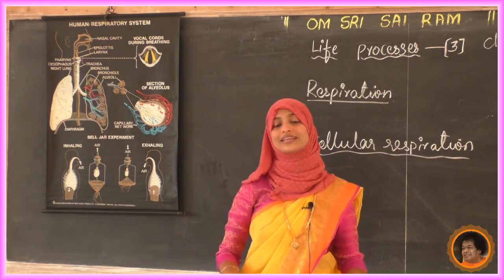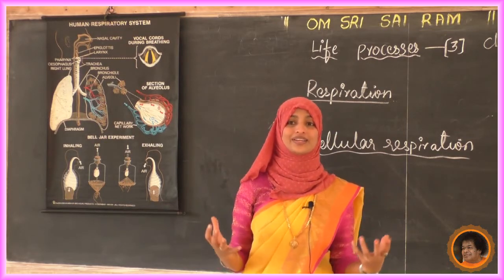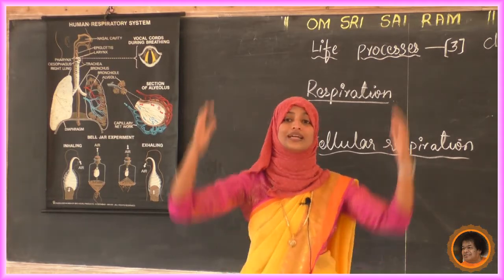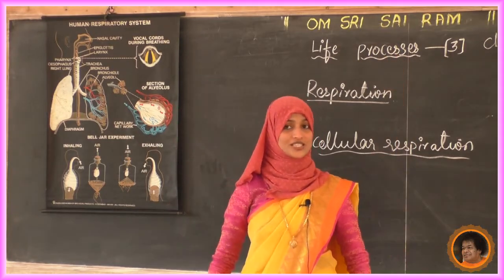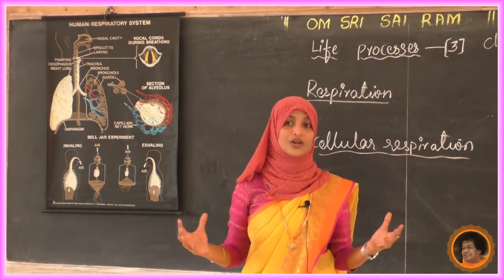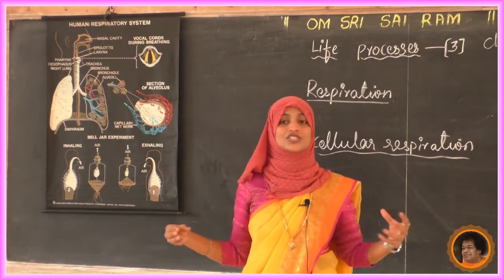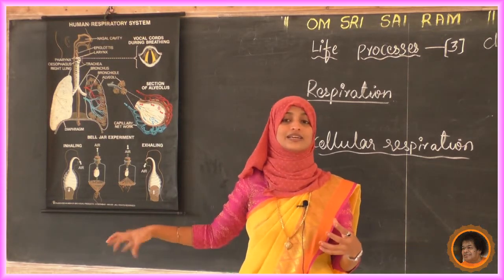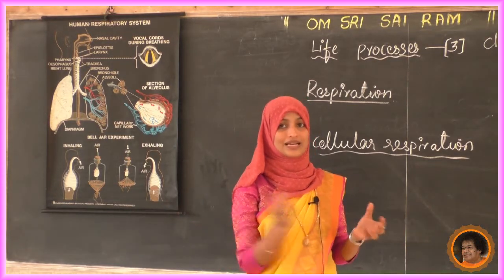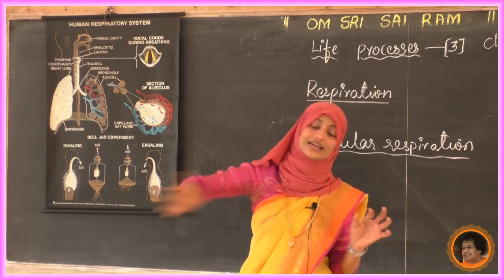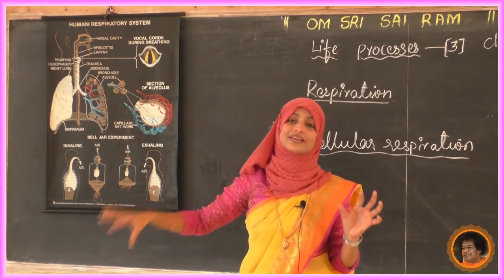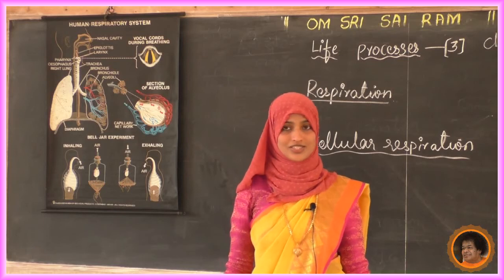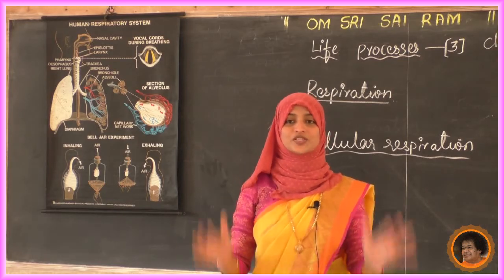The gases pass only till the alveoli. In the alveoli an exchange takes place: carbon dioxide is given to the blood capillaries, and oxygen is collected. That's all about the respiratory system.